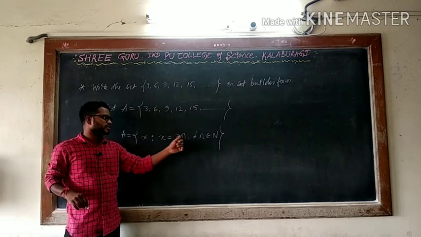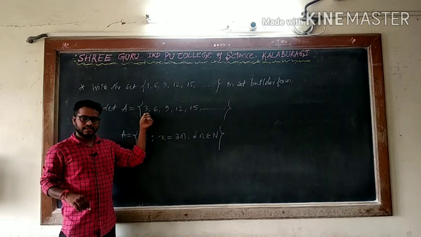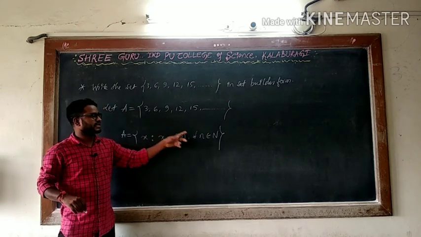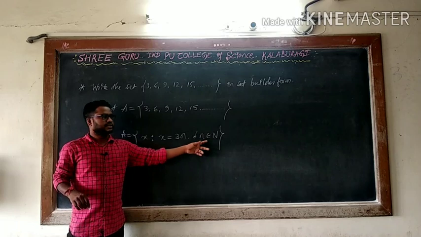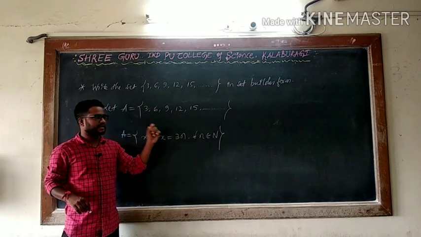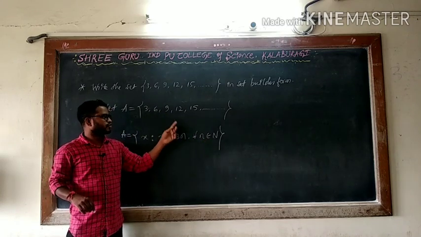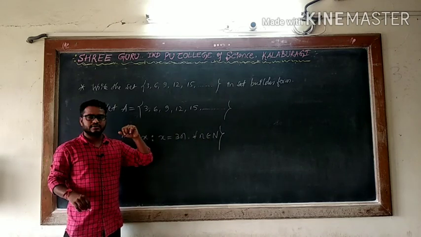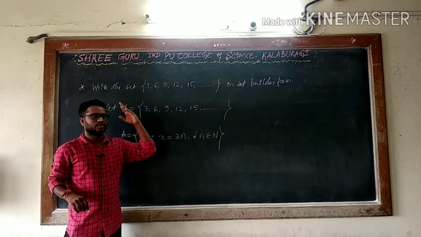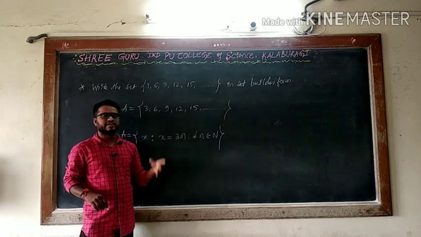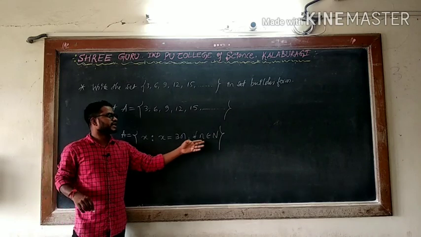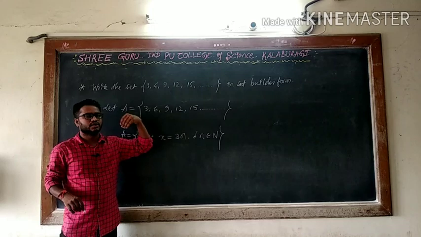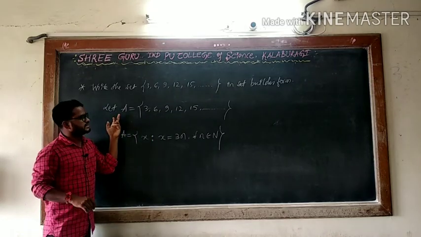When I am taking n is 1, 3 into 1, 3. When n is 2, 3 into 2, 6. When n is 3, 3 into 3, 9. When n is 4, 3 into 4, 12. When n is 5, 3 into 5, 15. So you can take so on, because there is no condition, we have infinitely many numbers. So for that reason n belongs to capital N. Capital N indicates natural numbers. You can take so many numbers. So this is how you can write.